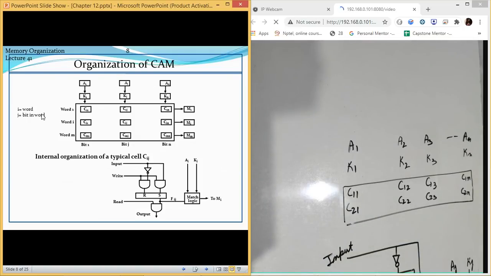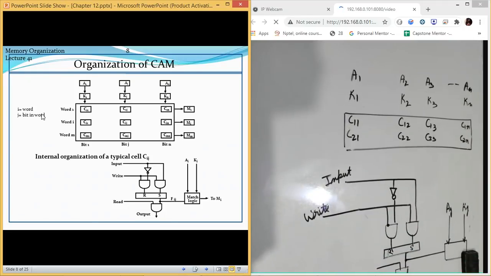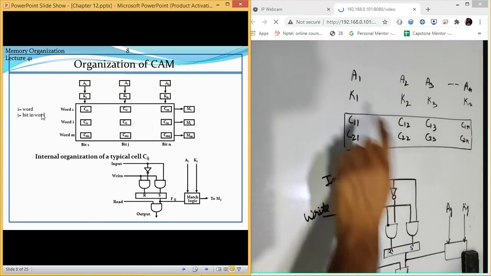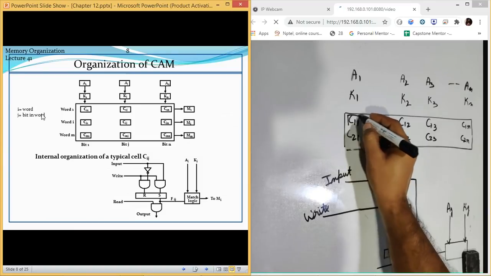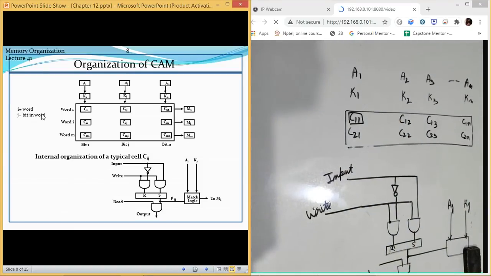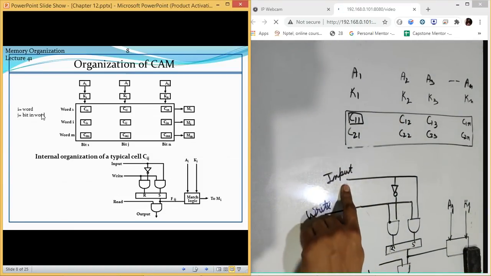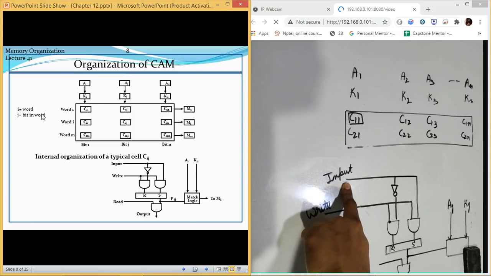Okay. Now this comparison is done only for this bit. This is for only this bit. So we are just concerned about this. So how is it going to compare? First of all, we will give the value of A as input. Like if we are going to write any content, if we want to enter some data, we will give that data at this place.